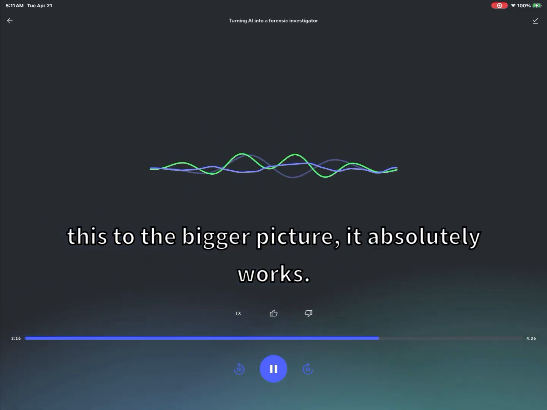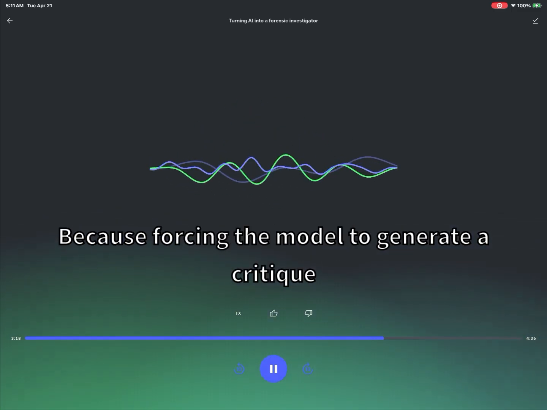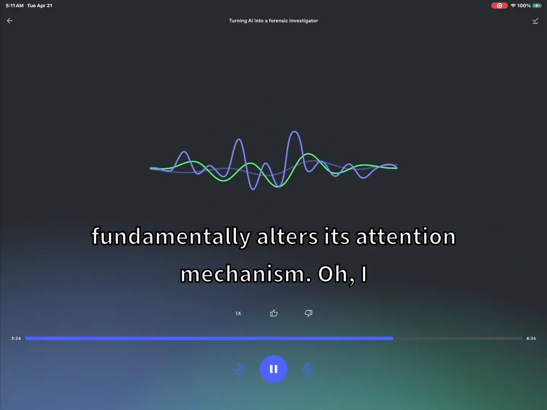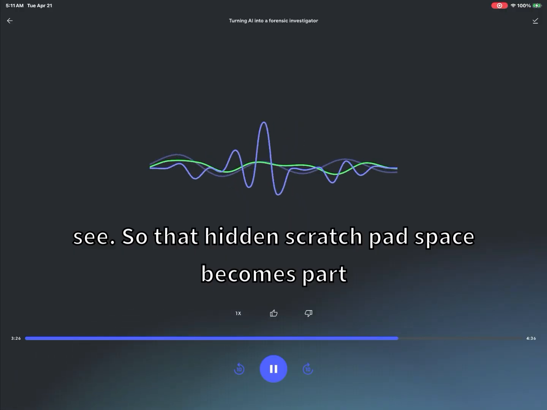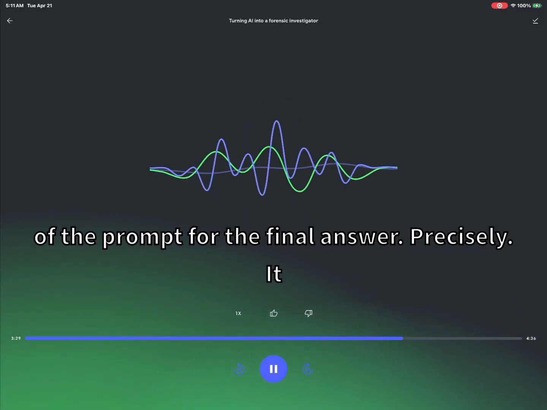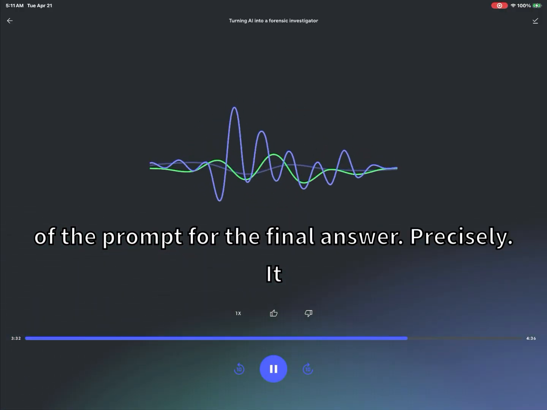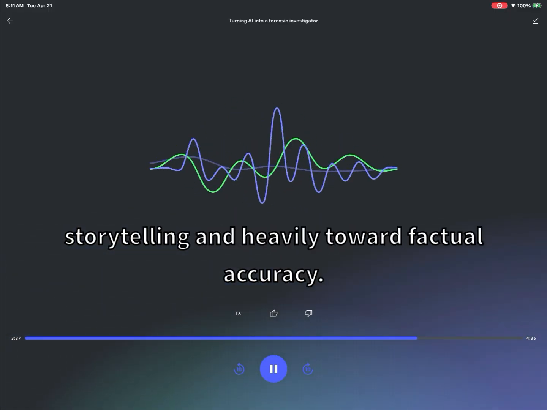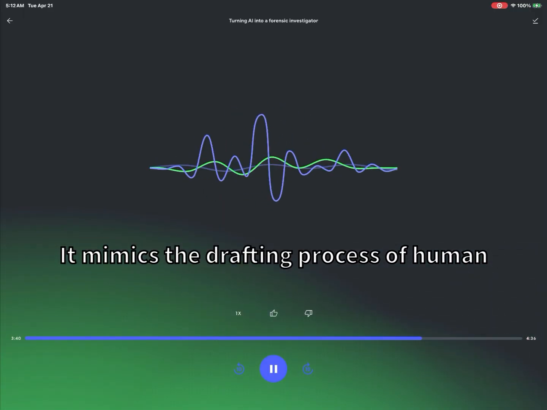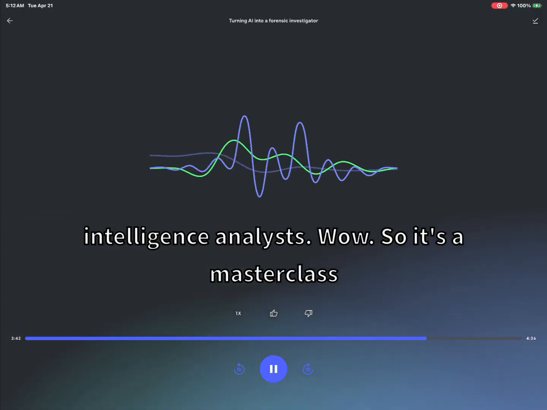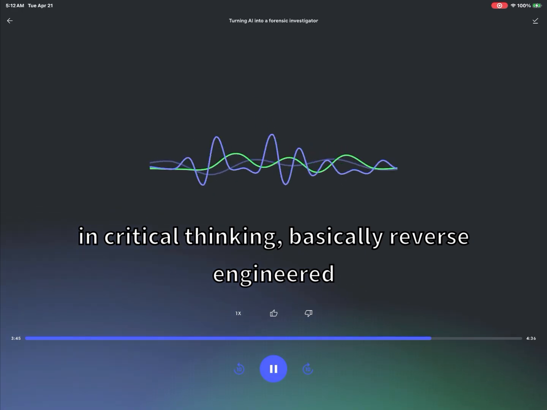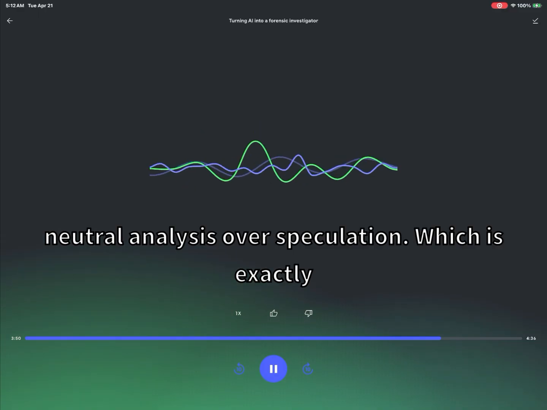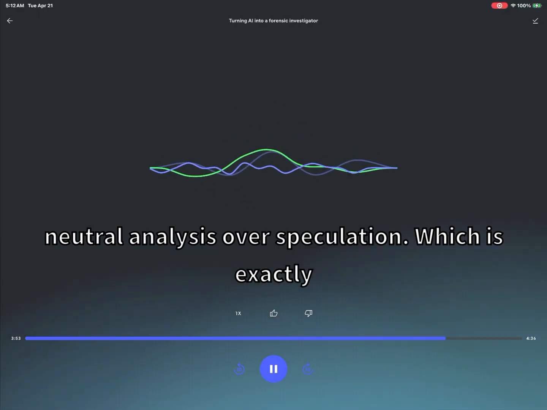If we connect this to the bigger picture, it absolutely works. Because forcing the model to generate a critique token before it generates the final output token fundamentally alters its attention mechanism. Oh, I see. So that hidden scratchpad space becomes part of the prompt for the final answer. Precisely. It shifts the statistical probability away from fluent storytelling and heavily toward factual accuracy. It mimics the drafting process of human intelligence analysts. Wow. So it's a masterclass in critical thinking, basically reverse engineered for a machine. It completely prioritizes restrained, neutral analysis over speculation. Which is exactly what we need it to do.